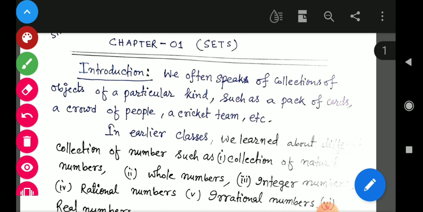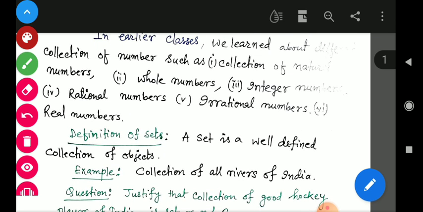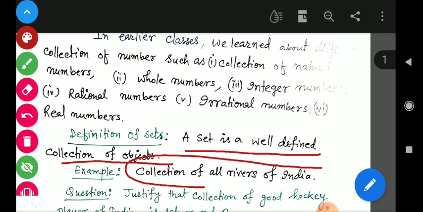Students, next we will see the definition. Definition of set: a set is a well-defined collection of objects. What is one example? The collection of all rivers of India is a set.